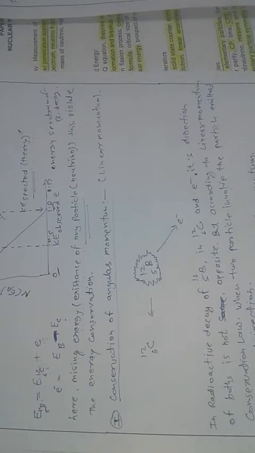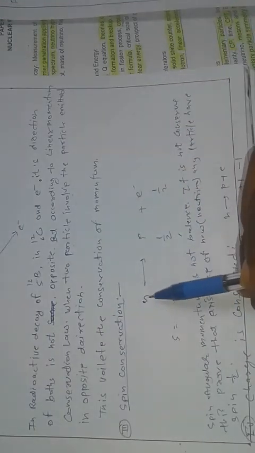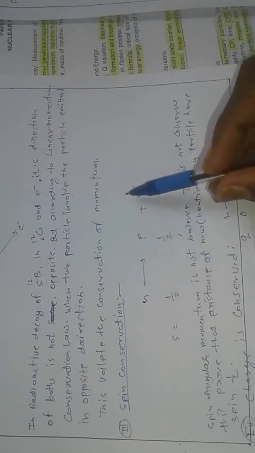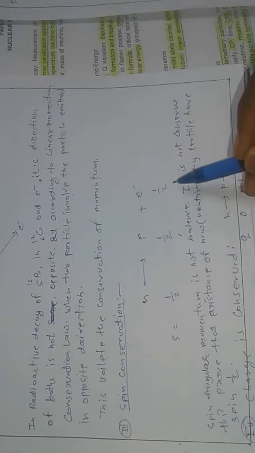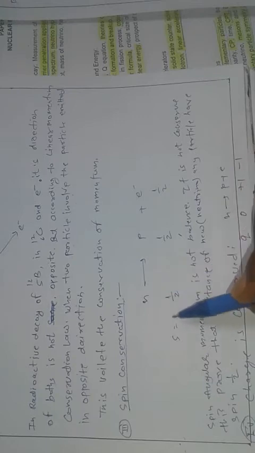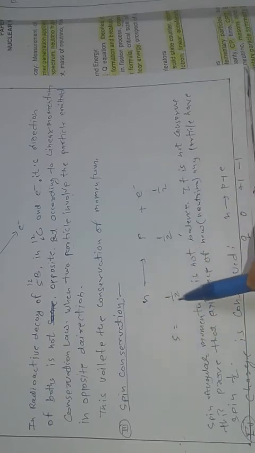That means linear momentum is violated. And for spin conservation, we know that the spin of a neutron is 1/2, the spin of a proton is 1/2, and the spin of an electron is 1/2. That means one neutron with half spin creates two half spins. It is not possible. Here we can calculate that the spin on the left side is 1/2 and on the right side is 1. So the spin conservation is not satisfied here.